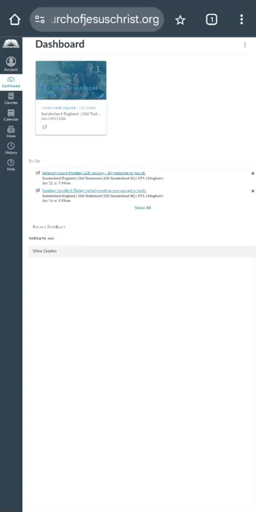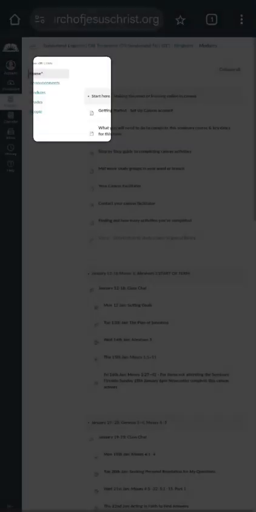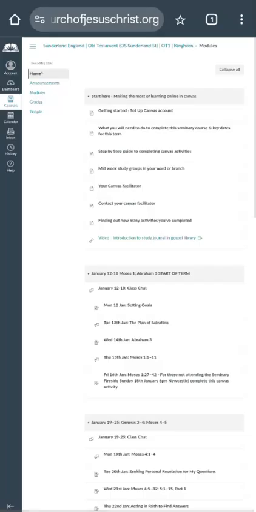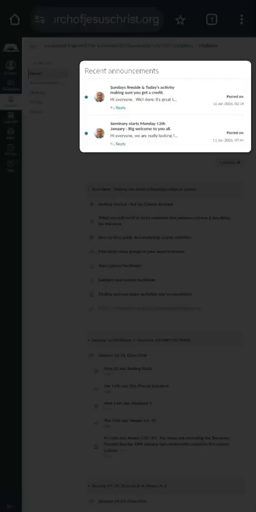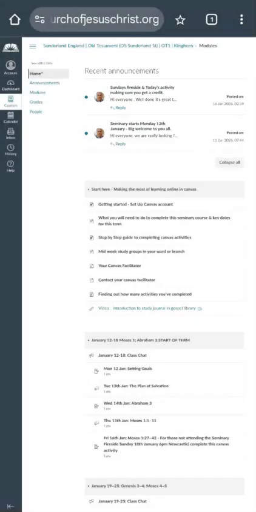If you log on to silearn.churchofjesuschrist.org and then on dashboard, click on the course, it will open up and it'll take you straight to your modules. Now there are some announcements on there, so if your teacher wants to make an announcement, you can check there and see what the teacher is announcing.